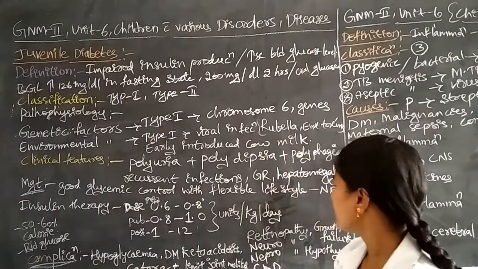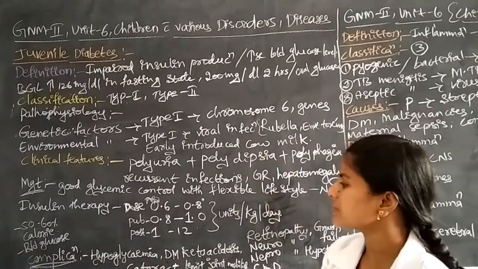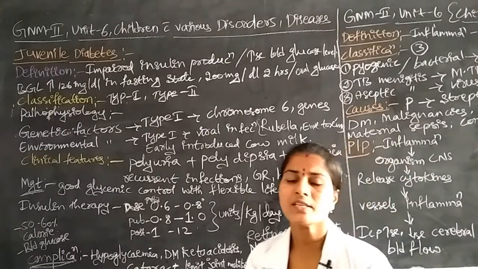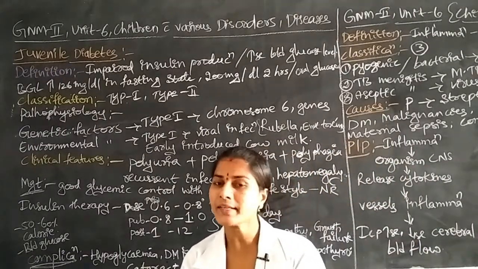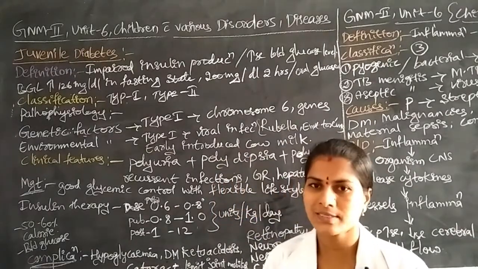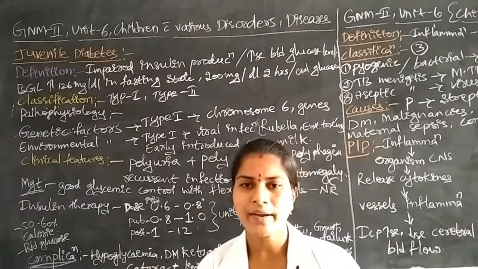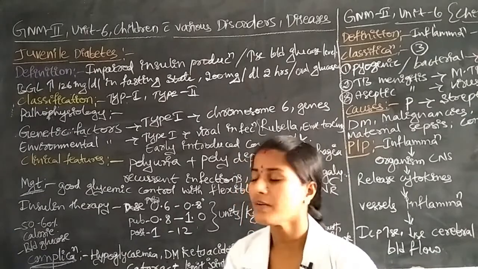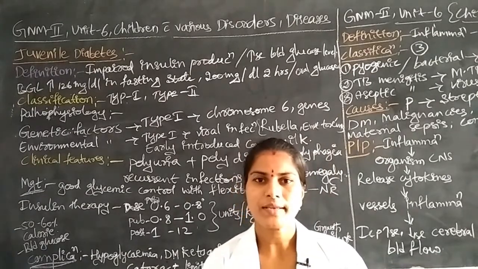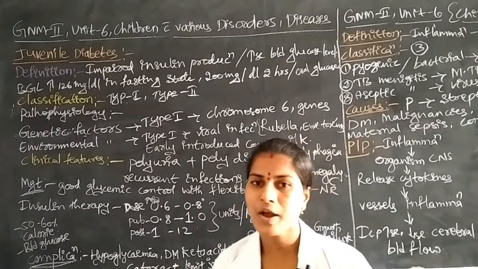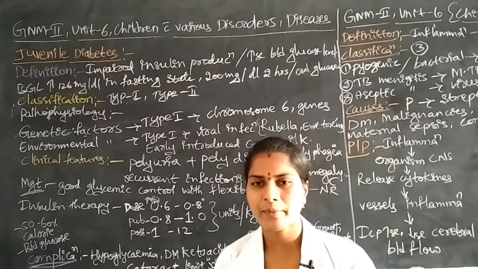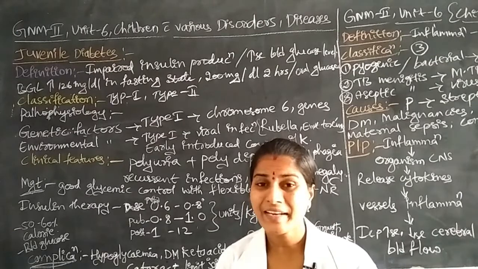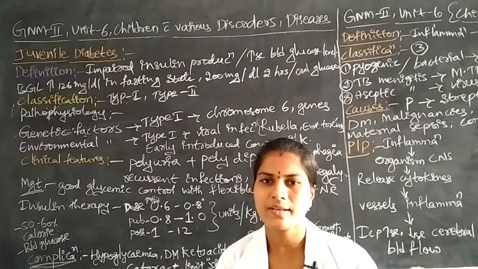Next, we have to discuss some other diet modifications. What is the diet? Of the total caloric intake the children take, we have to provide 50 to 60% of calories. Always we have to give treatment and medications for maintenance of normal blood glucose levels.